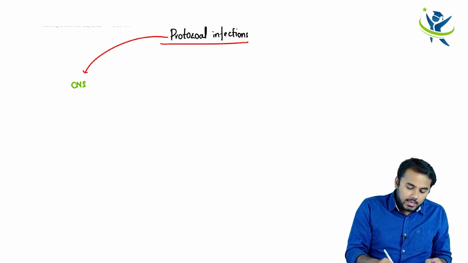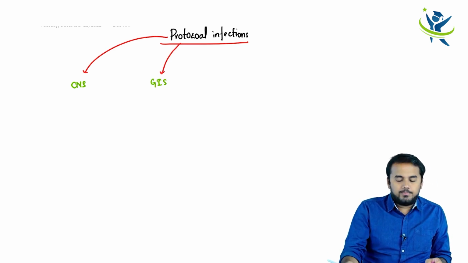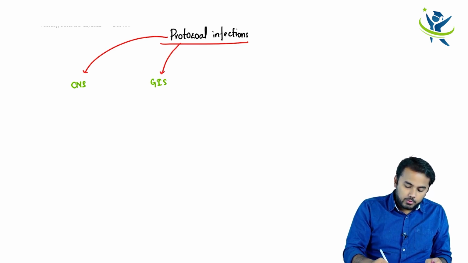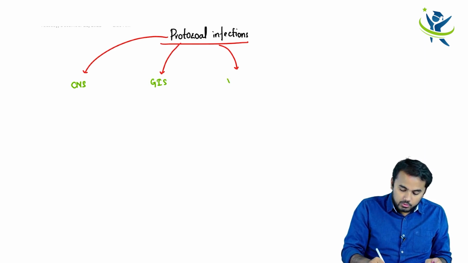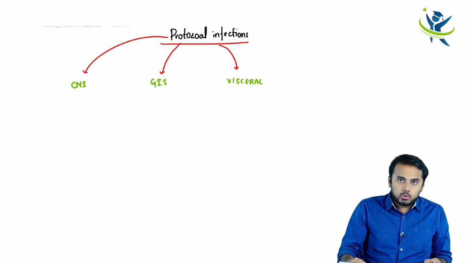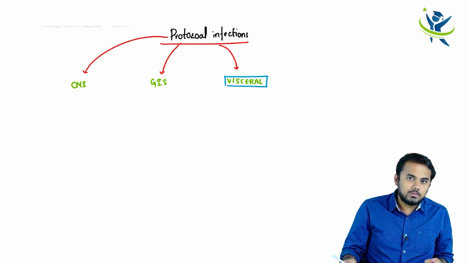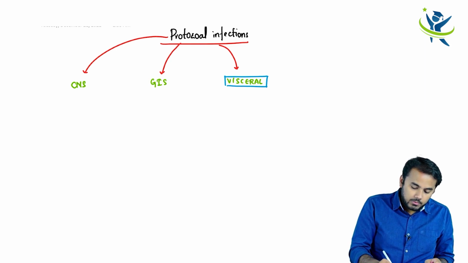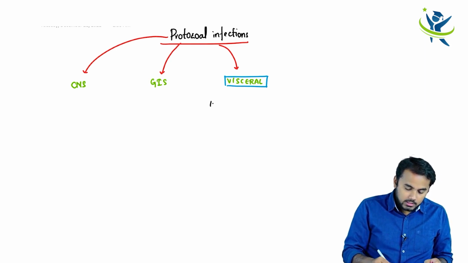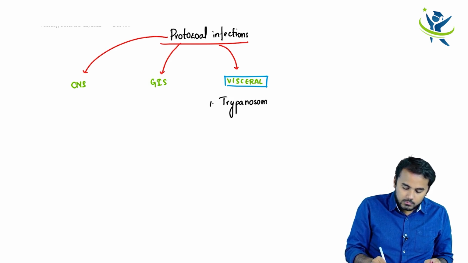In the same way, there is another group of protozoas which mainly affect your gastrointestinal system. There is a third group of protozoas which affect your visceral organs. These group of protozoas, you call as visceral protozoal infections. So what are these protozoa which affect my visceral organs? The first protozoa which I want to discuss is your Trypanosoma cruzi.